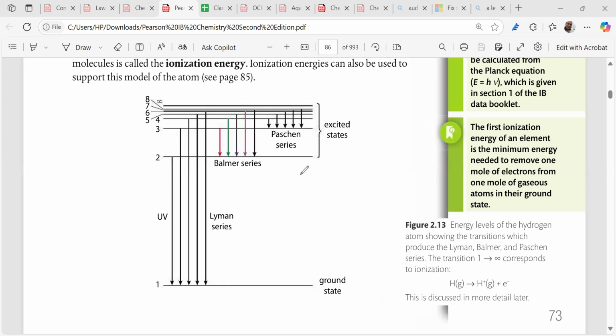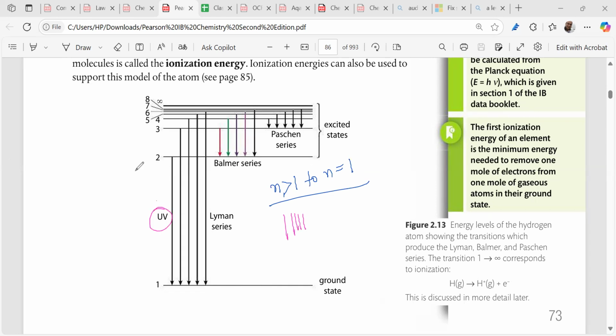There's a scientist called Lyman. Lyman said that when the electrons are coming back, all electron jumps from n greater than 1 to n equal to 1, right? N greater than 1 to n equal to 1 will be seen as sharp lines, 5 lines, right? Indeed, in the ultraviolet region.